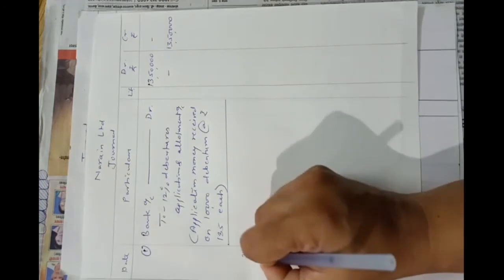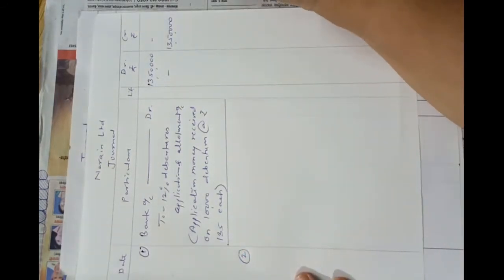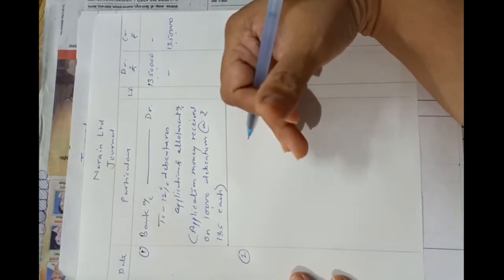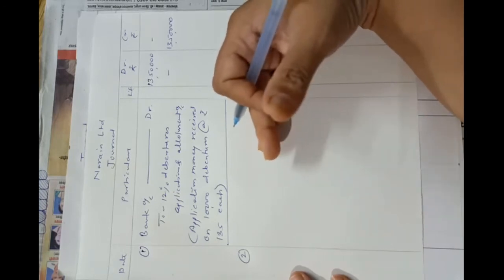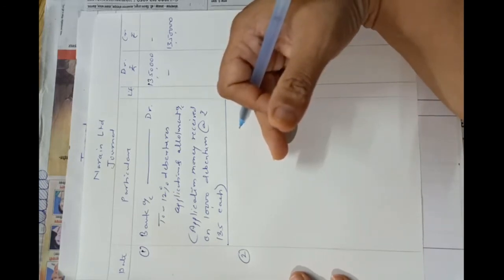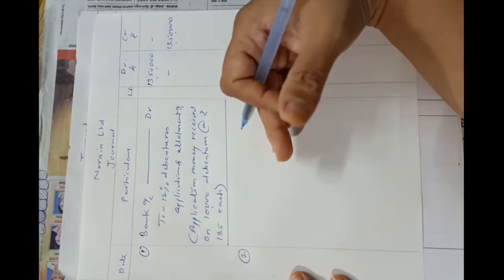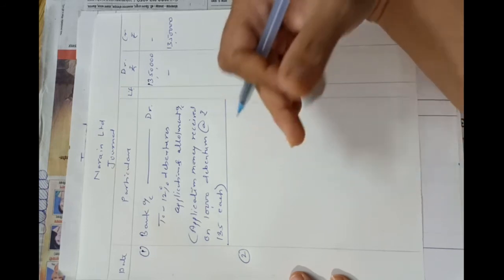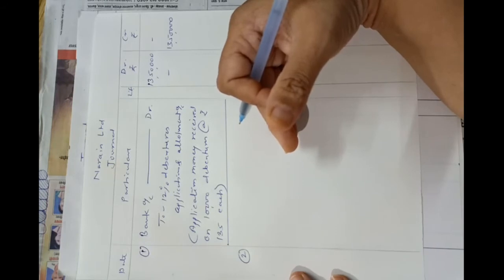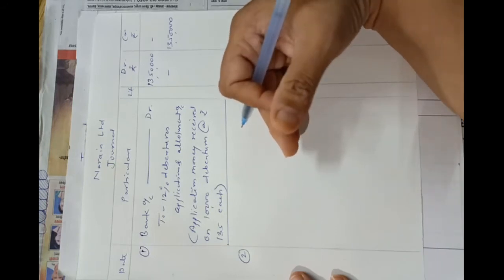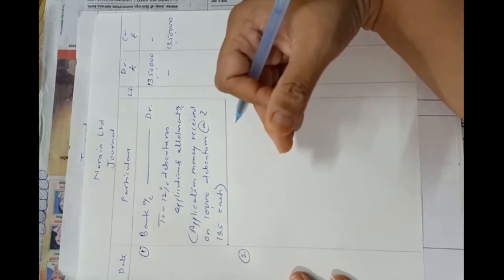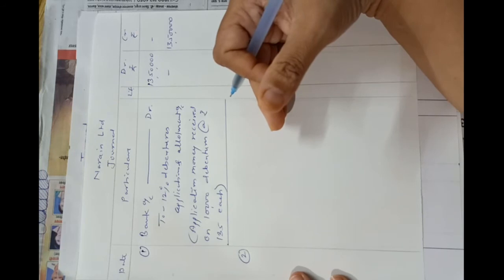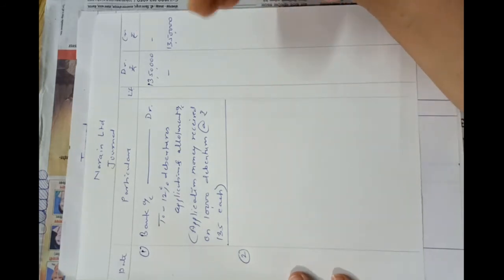Okay, now the second entry. Only 2 entries will be there in this problem. Second entry will be adjustment of this application money. The application money on 7,500 debentures at rupees 100 each will be transferred to debentures account, that is 12% debentures account. Amount of security premium reserve will be transferred to security premium reserve account, and excess application money, that is on 2,500 debentures at the rate of 135 rupees each, will be refunded, that is it will be credited to bank account.